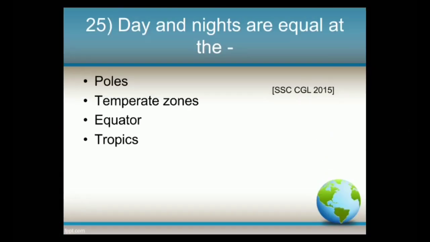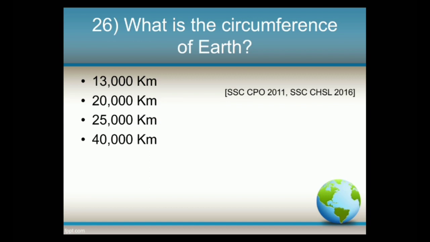Day and nights are equal at the options: poles, temperate zones, equator, tropics. And the answer is equator. Next, what is the circumference of Earth? Options: 13,000 km, 20,000 km, 25,000 km, 40,000 km. And the answer is 40,000 km.